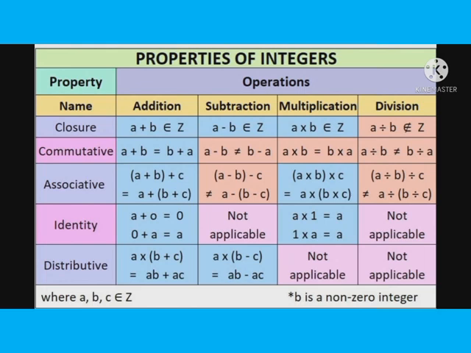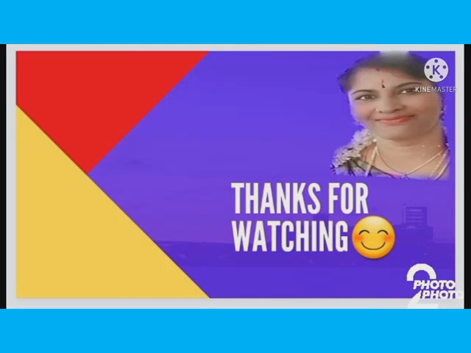In the associative property there are three integers. Here you can clearly see that the associative property is acceptable for addition and multiplication. We just discussed identity, so 0 is called the additive identity.